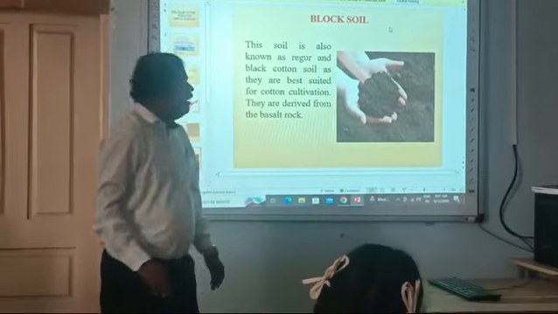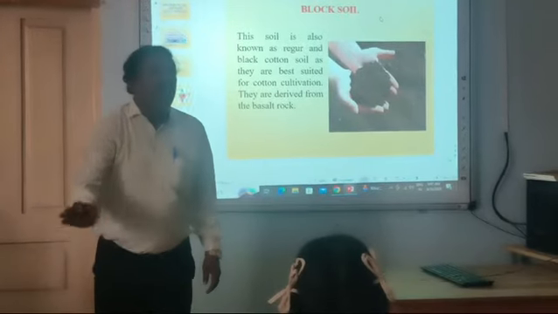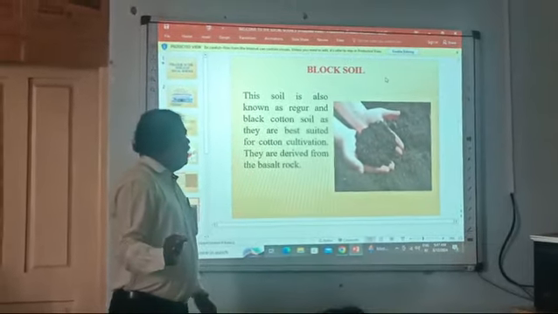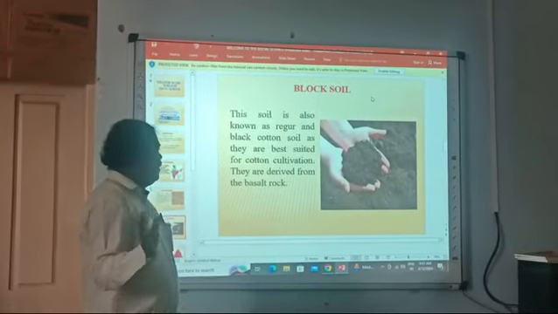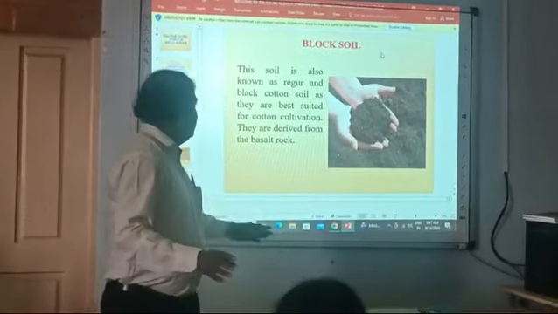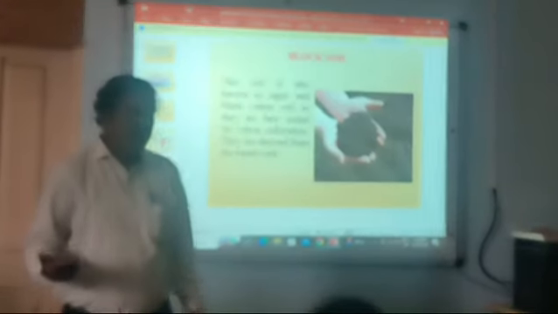Next, black soil. This is black in color and is also called black cotton soil. They are best suited for cotton cultivation. They are derived from the basalt rock.